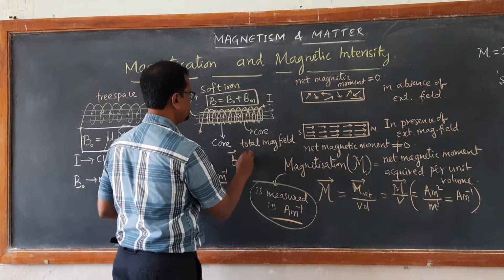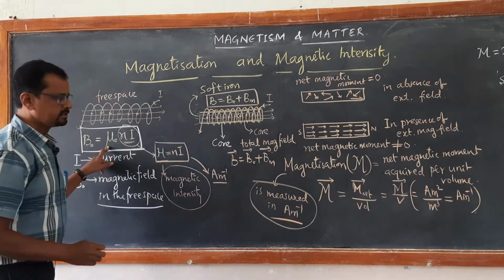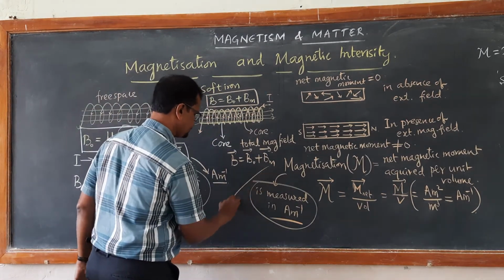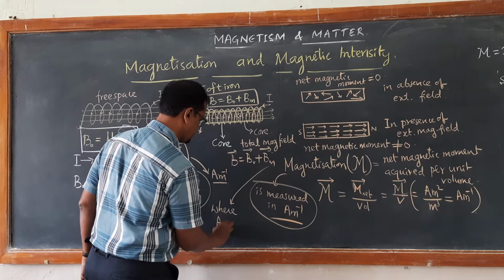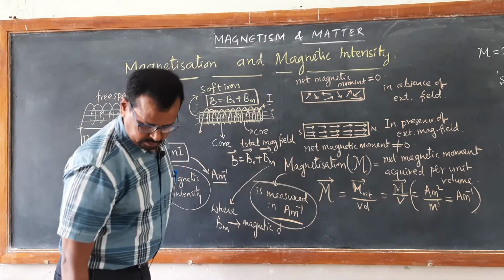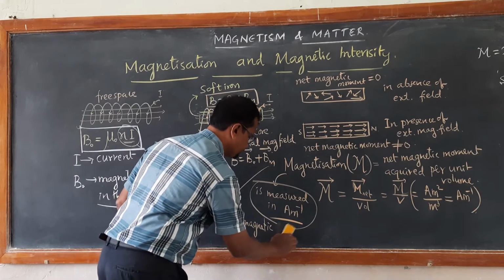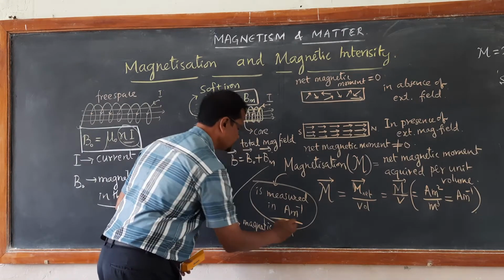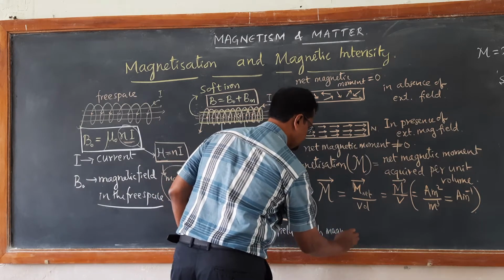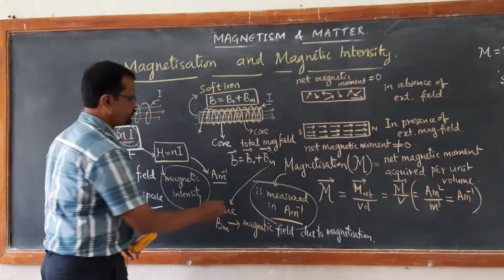So I will write here total magnetic field B vector is equal to B naught plus Bm, where B naught is magnetic field due to free space when there is nothing inside, and Bm is the magnetic field due to magnetization, magnetic field inside the core due to magnetization, right?